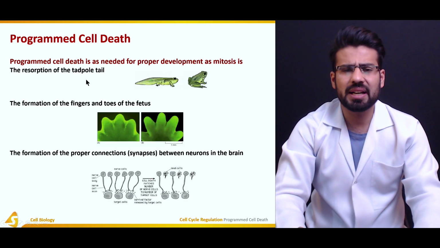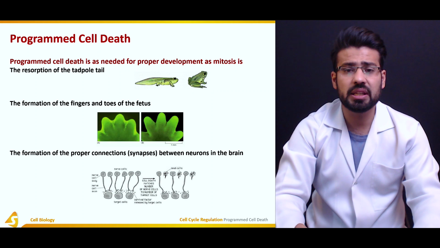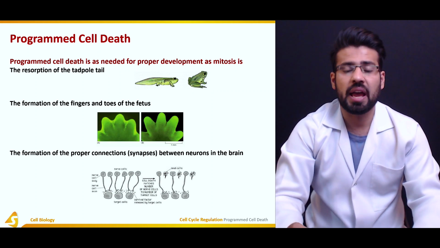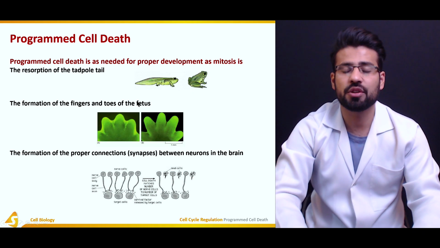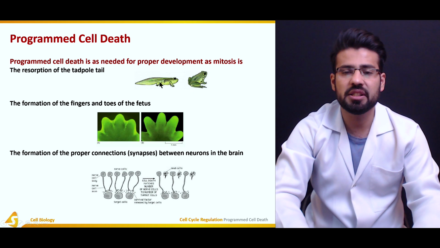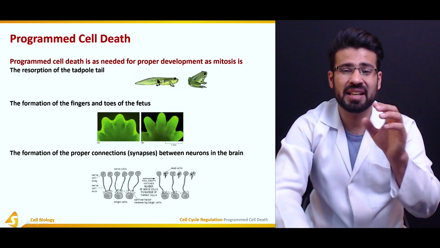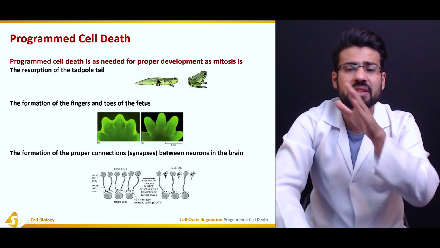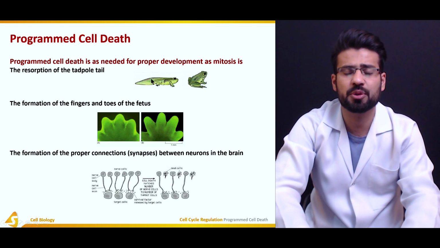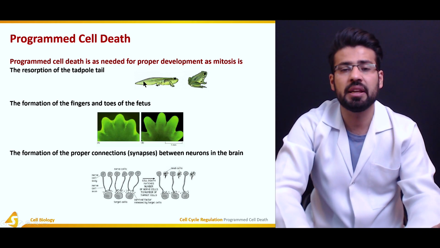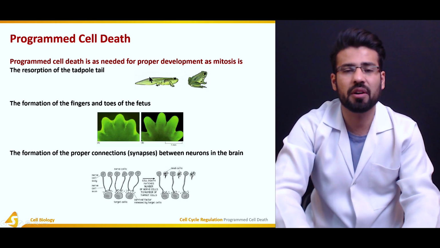So programmed cell death, as the name indicates, is needed for proper development, as is mitosis, and we are going to have a look at the resorption of the tail of the tadpole as shown over here. This is being done by programmed cell death or apoptosis, where the survival signals that were being sent to these cells present in the tadpole were stopped. This would result in the removal, or the resorption, of the tadpole tail.